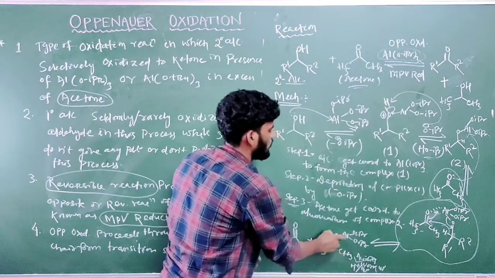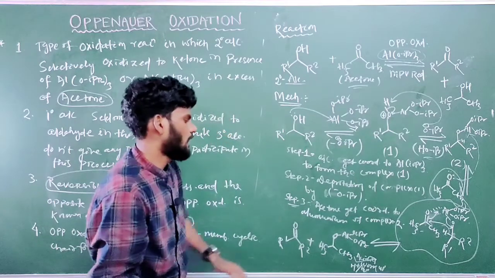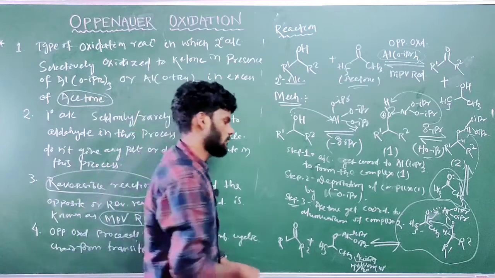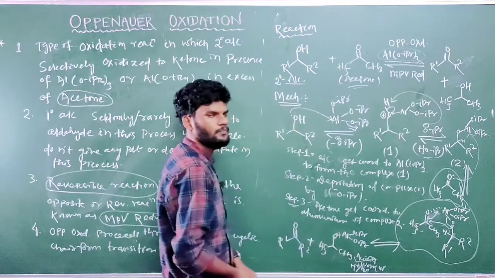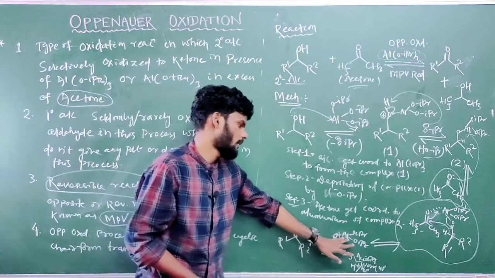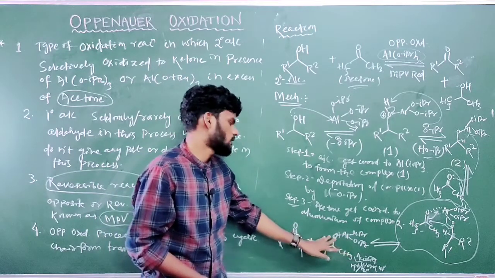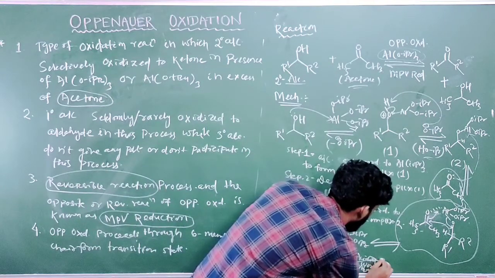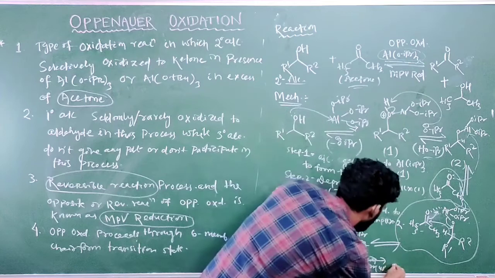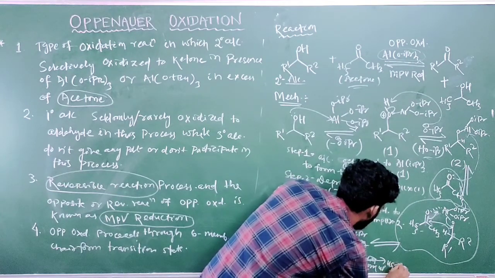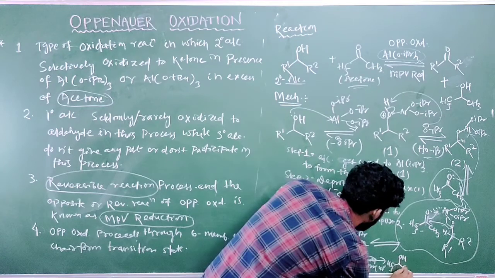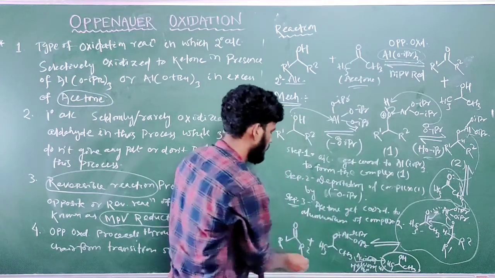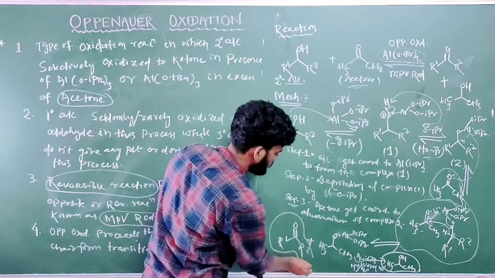So the oxygen-aluminum bond will break, and aluminum takes OH from water, and oxygen takes hydrogen from water. Water structure is OH2. The OH group will be taken by aluminum, and oxygen will take the hydrogen of water. It will form an alcohol again. What will it form? It will form the alcohol CH3 CHOH CH3.